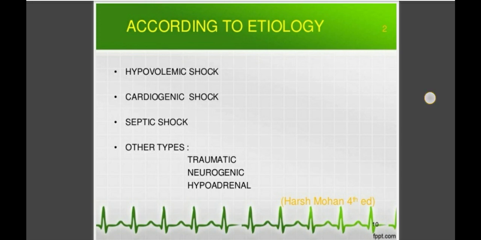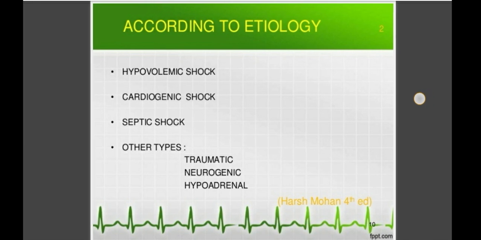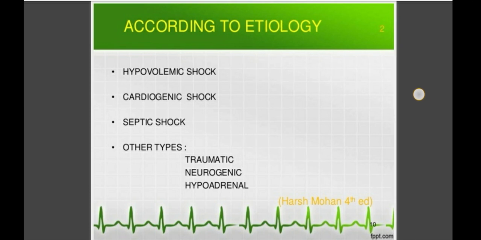Then the second one, that is cardiogenic shock. What is cardiogenic shock? Cardiogenic shock is caused due to cardiac causes or acute circulatory failure due to different cardiac diseases, and these cardiac diseases cause a decrease in the cardiac output.